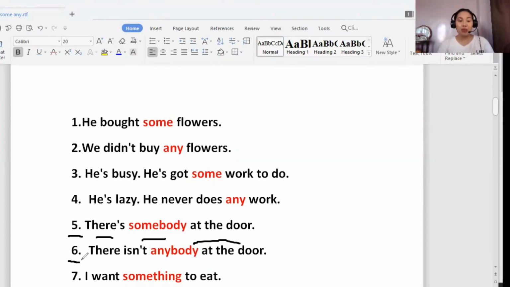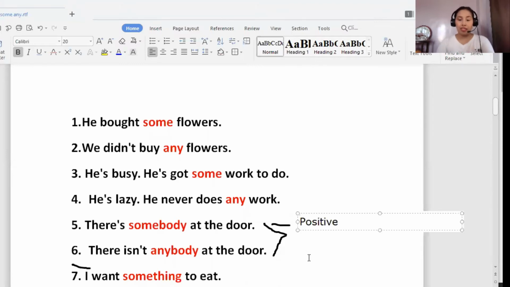Okay, next one we use here. There isn't anybody at the door. So here, guys, look at these two sentences over here. This one is a positive sentence, and this one is a negative sentence, right?